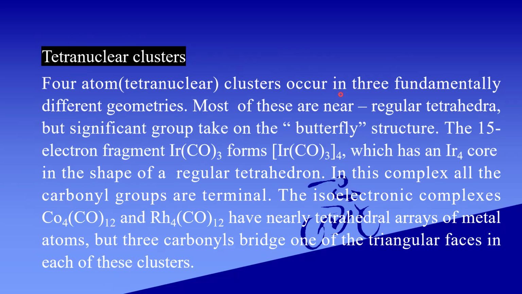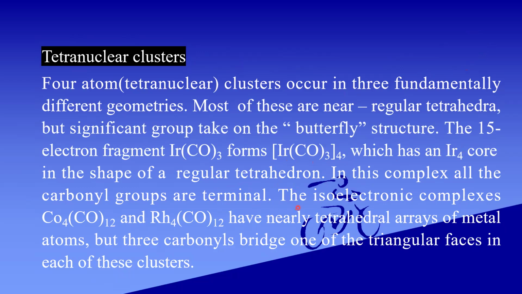The 15 electron fragment of Ir(CO)3 forms Ir4(CO)12, which has an iridium 4 core in the shape of the regular tetrahedron. In this complex, all the carbonyl groups are terminal.